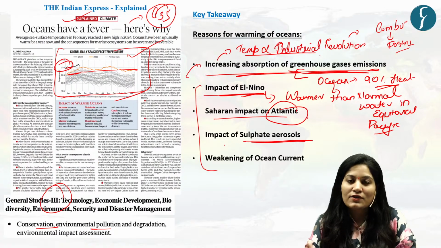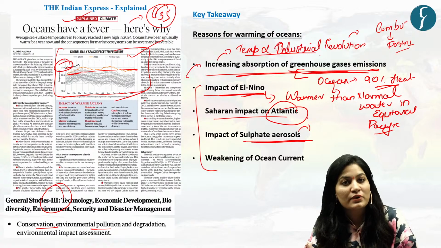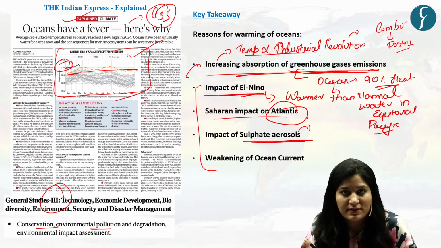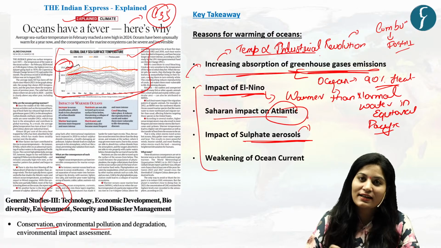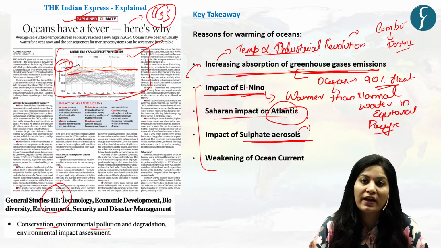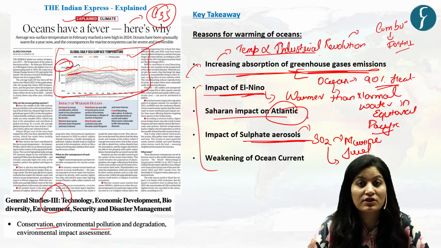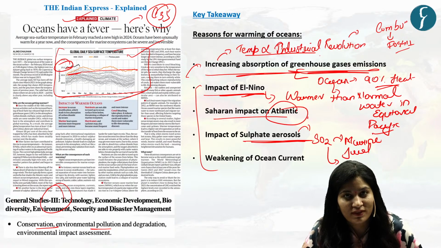See, these aerosols used to work as a cloud that prevents solar radiation from reaching the ocean surface. But now there is a reduction of SO2 in marine fuel, and because of that, there is a reduction in SO2 emission.